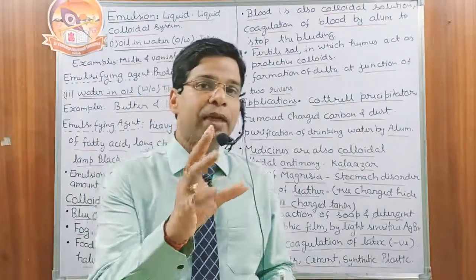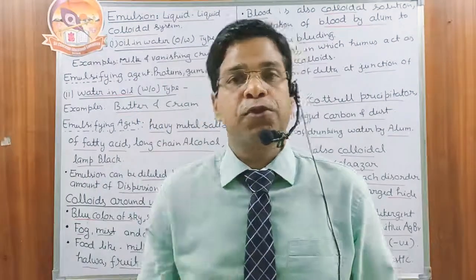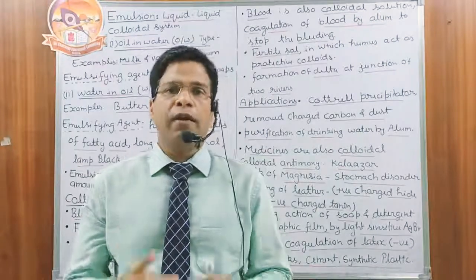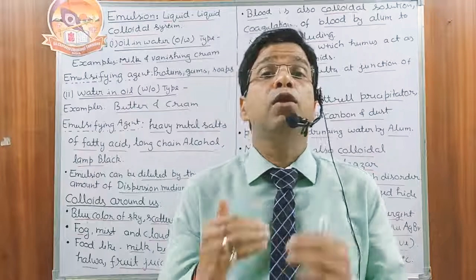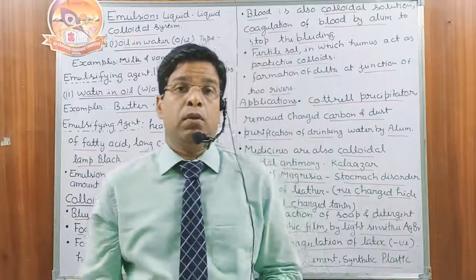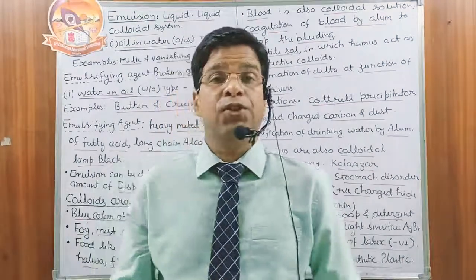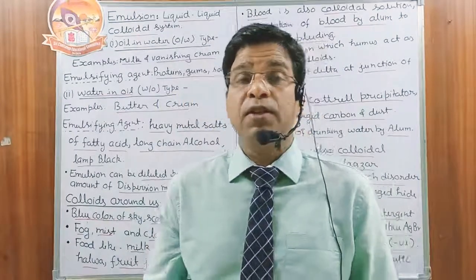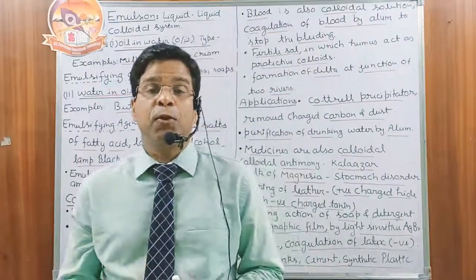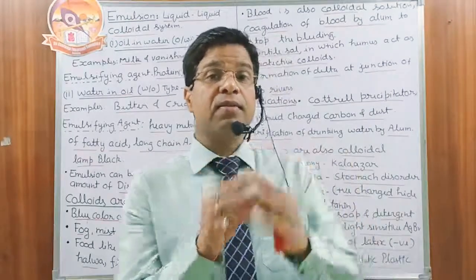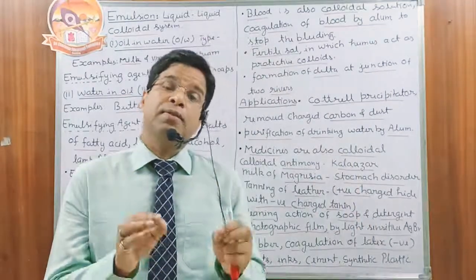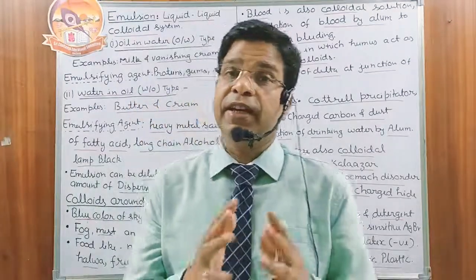If you leave that mixture after the juicer mixer grinder, then after some time, maybe 1 hour, maybe 2 hours, they will separate into two layers, because they are not miscible with each other. So these emulsions are not very stable. To stabilize them, we have to add a third substance, and that third substance is called the emulsifying agent.